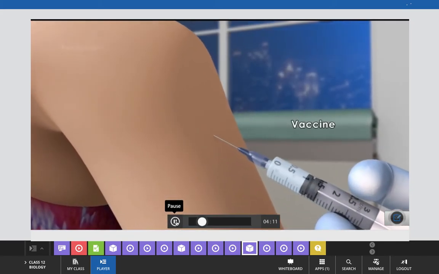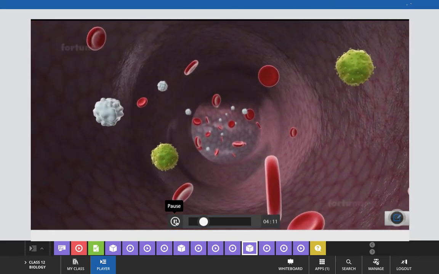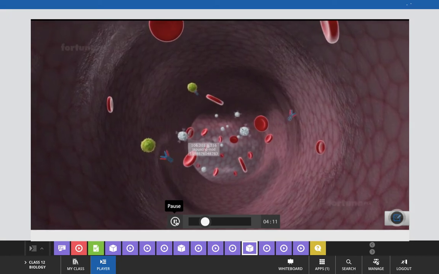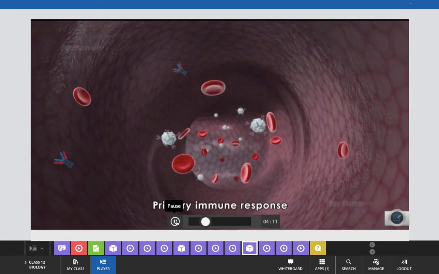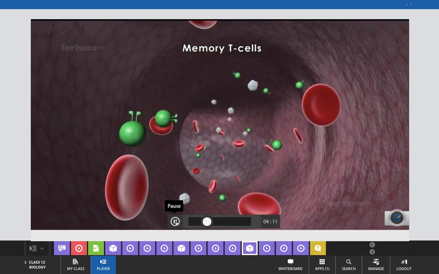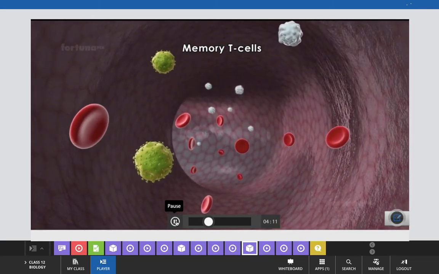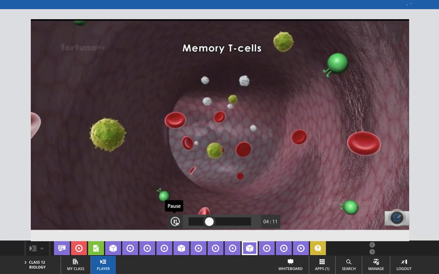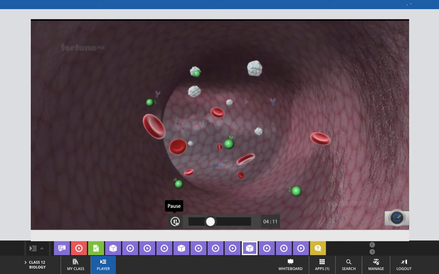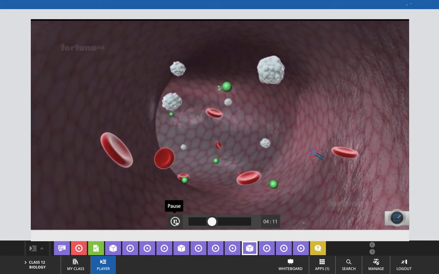a vaccine must mimic the pathogen or antigen. When vaccinated, the immune system will respond by producing antibodies for that particular antigen. This is the primary immune response. Along with the antibodies, memory T cells are also produced and are then stored in the bone marrow. These memory T cells recognize the antigen if they invade again and produce antibodies to quickly combat them. Thus, vaccines prepare the immune system to respond quickly and effectively should the body re-encounter the pathogen in the future.